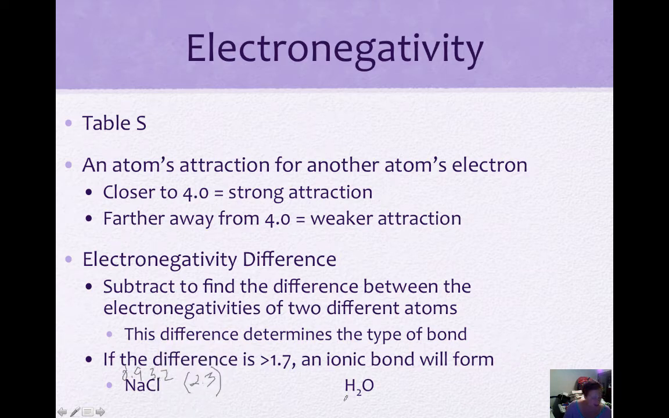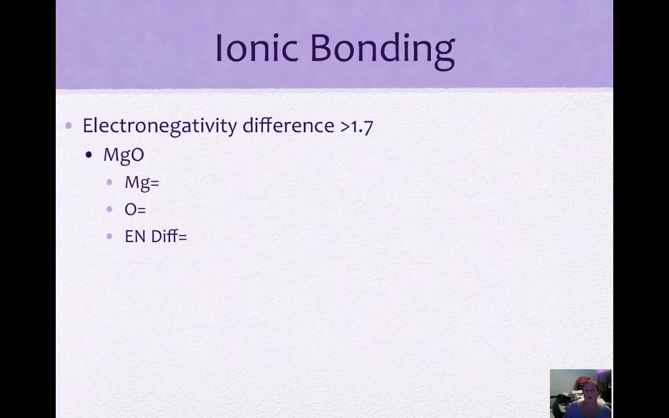Now for hydrogen, the electronegativity is 2.2, and oxygen's electronegativity is 3.4. So our electronegativity difference here would be 1.2. This is less than 1.7, so this would not form an ionic bond. This is a covalent bond, which we're going to talk about in our next section. So an electronegativity difference of 1.7 or greater gives us an ionic bond.